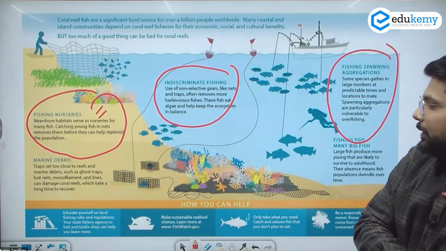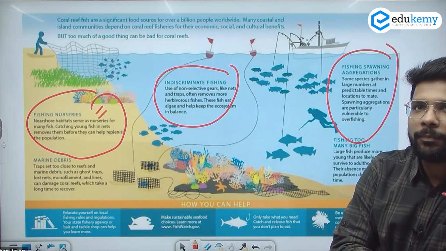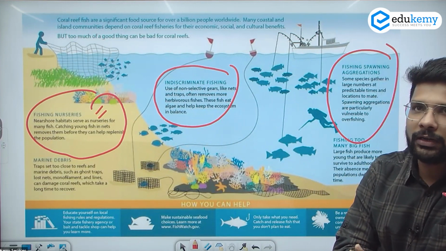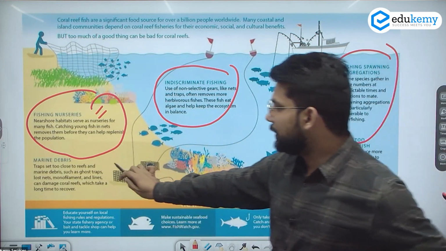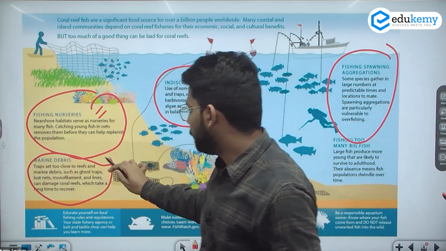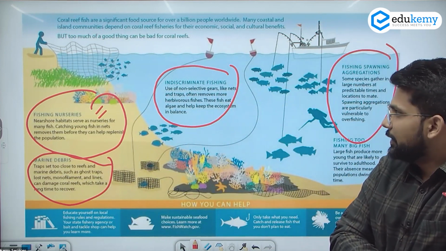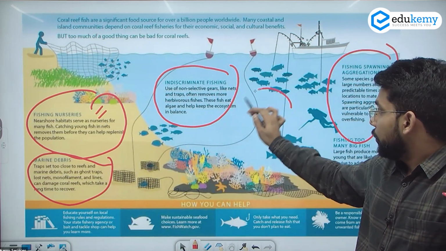And in marine debris you can mainly call the plastic, about the plastic pollution as well as other pollution as well, which is also affecting the corals. So these are the major reasons which are affecting the production of the corals as well as their sustainability. So this is the reason behind the coral reef decline.